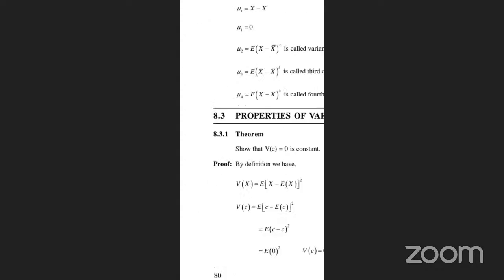So we are taking x minus x bar here. In particular, E of x minus x bar is equal to E of x minus E of x bar. Already in the last class I told that mu 1 is equal to x bar minus x bar, that is mu 1 is equal to 0. Correct? So mu 2 is equal to E of (x minus x bar) squared, called the variance. Mu 3 is equal to E of (x minus x bar) cubed, the third central moment. We learned this in 8.3.1 also, I think.